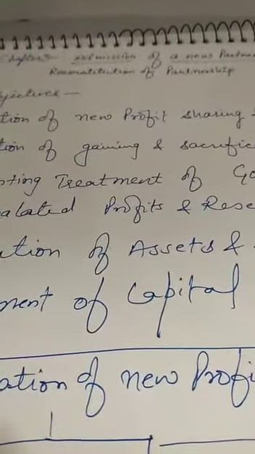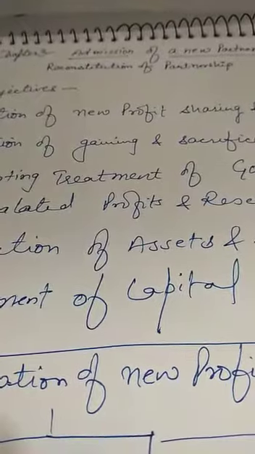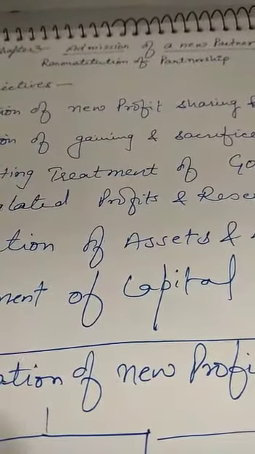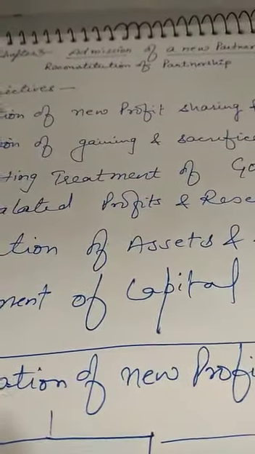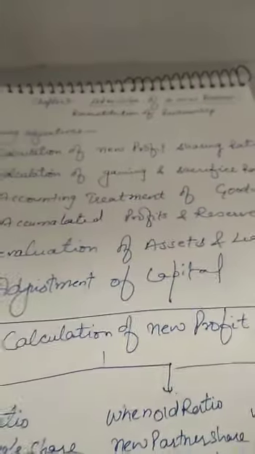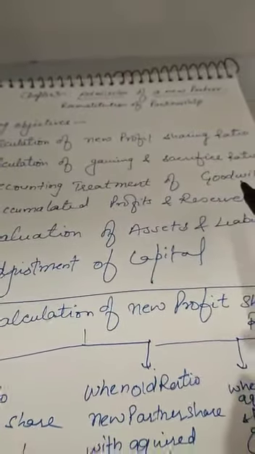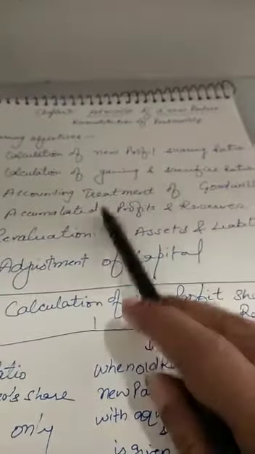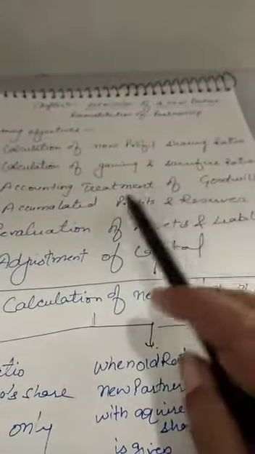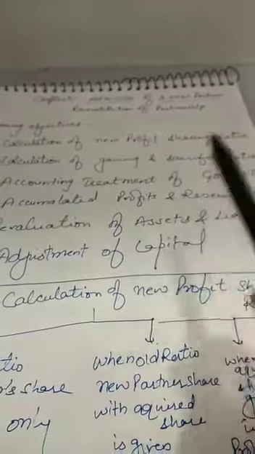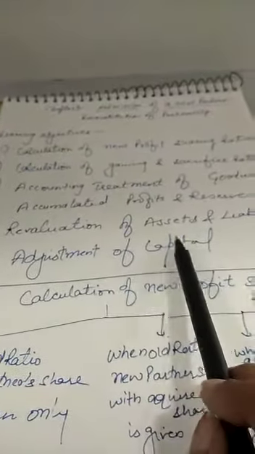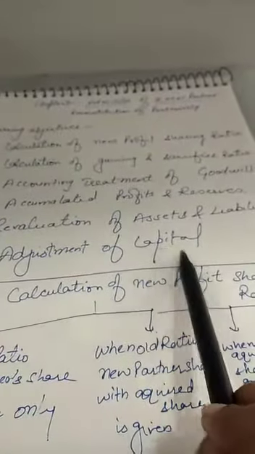Good morning, students. Today it is the third lecture of chapter number 3, admission of a new partner. As I told you, there are so many learning objectives like calculation of new profit sharing ratio, calculation of gaining ratio, accounting treatment of goodwill, accumulated profits, reserves, revaluation of assets and liabilities, and adjustment of capital.